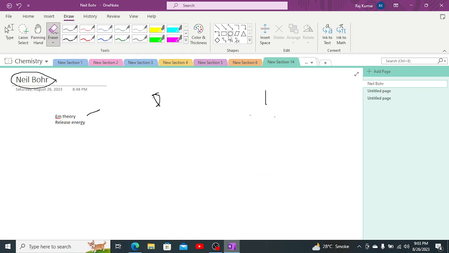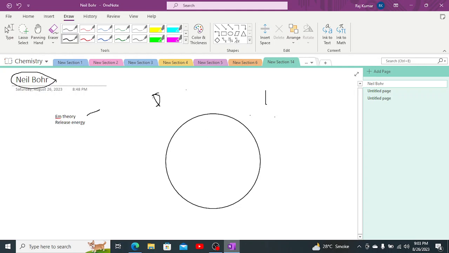What was that condition? Suppose we have an atom, and inside that atom we have two shells. There is an electron here. Now this electron wants to jump from the inner shell to the outer shell.